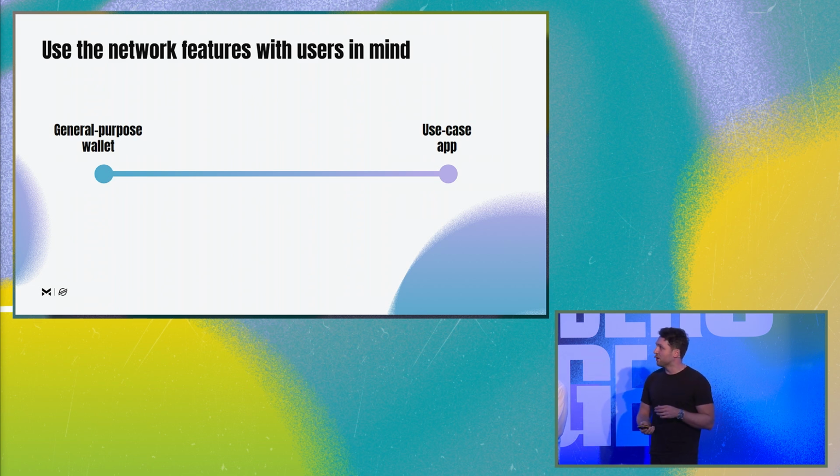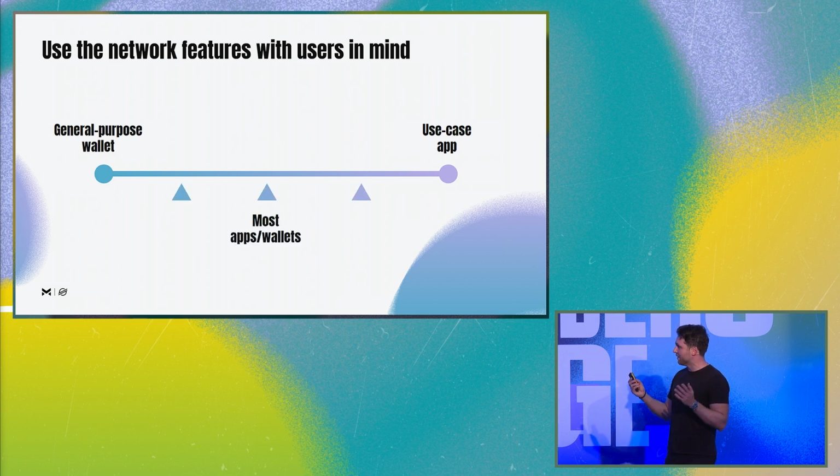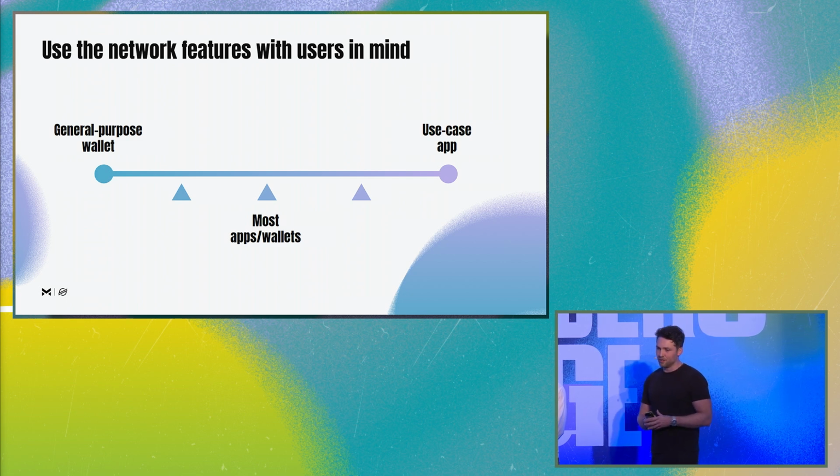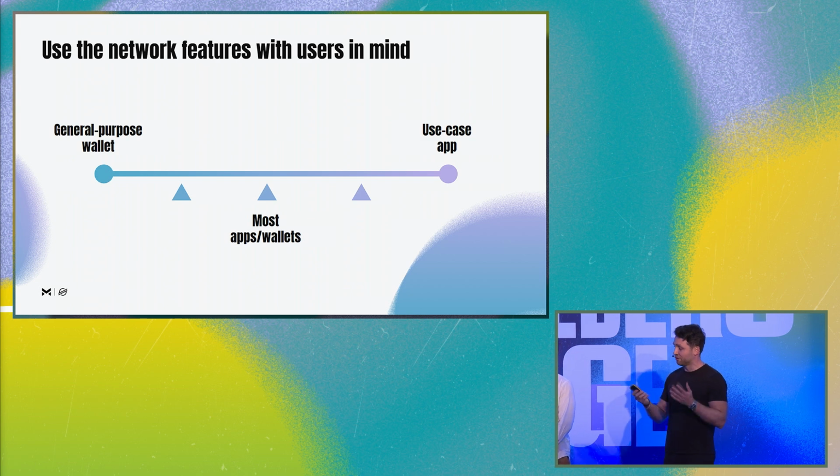And if you're building a wallet today or an application, you probably fall somewhere in this spectrum. So it's really important that we know who we are building to, so we can also know what things are important to let these users see and what parts of the technical side of blockchain and crypto we let these users actually see.